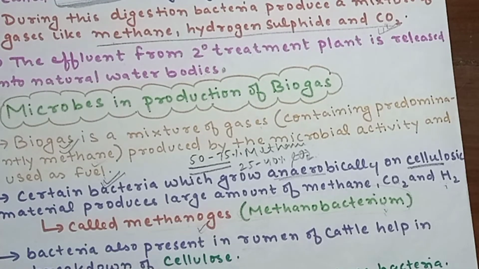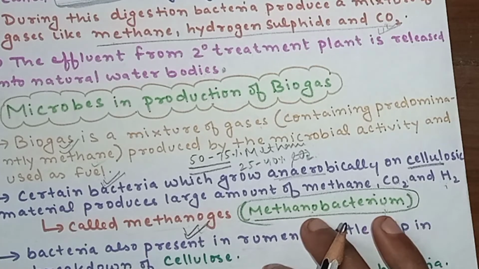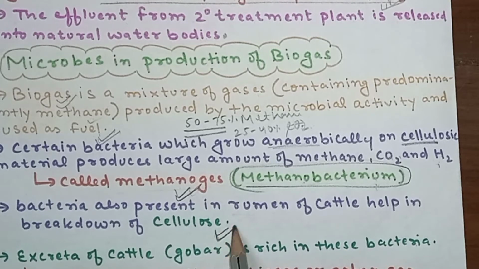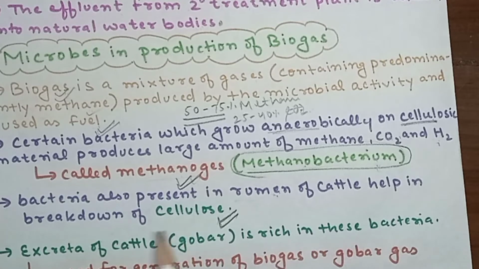There are certain bacteria which grow on cellulosic material and produce a large amount of methane, CO2 and H2. This group of bacteria are known as methanogens, and the bacterium responsible for the generation of these gases is Methanobacterium. These bacteria are also present in the rumen of cattle, which helps in the breakdown of cellulose. Rumen is a part of the stomach of cattle or ruminants. That's why humans are unable to digest cellulose, while ruminants are able to digest cellulose due to the presence of Methanobacterium in their stomach.